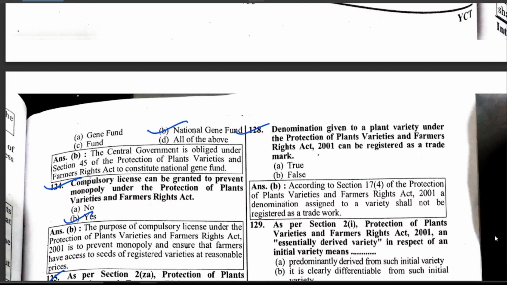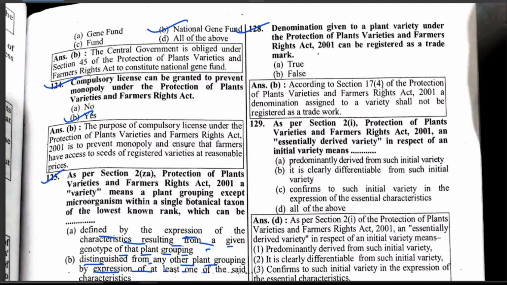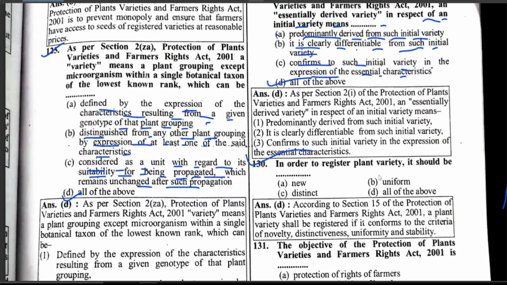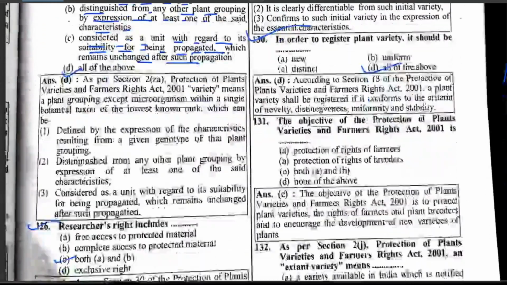A denomination given to plant varieties under the Protection of Plant Varieties and Farmers' Rights Act 2001 can be registered as a trademark, henceforth. As per Section 2(i) of the Act, an essentially derived variety in respect of an initial variety means one which is predominantly derived from such initial variety, is clearly distinguishable from such initial variety, and conforms to such initial variety in the expression of essential characteristics, hence all of the above. In order to register a plant variety, it should be new, uniform and distinct, all of the above.